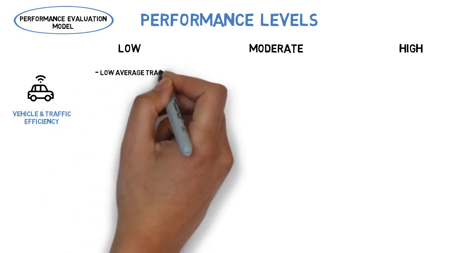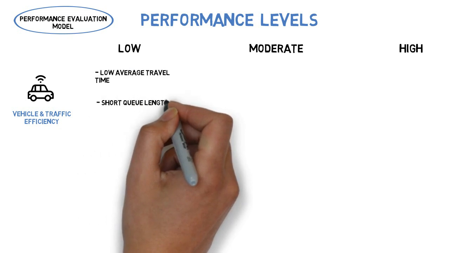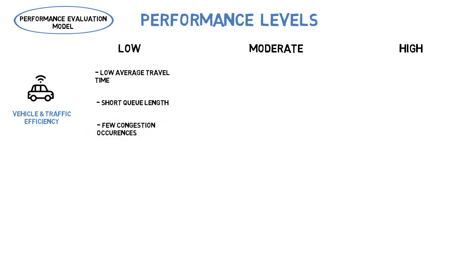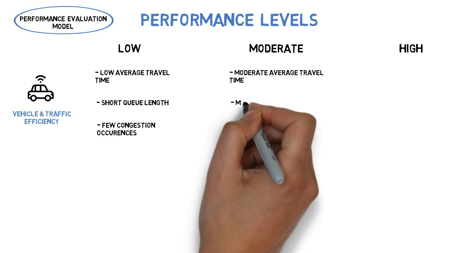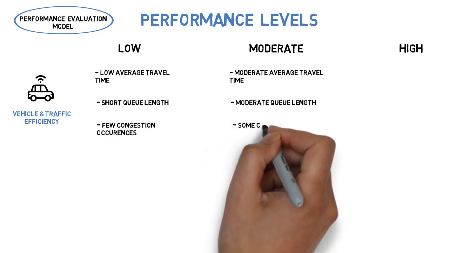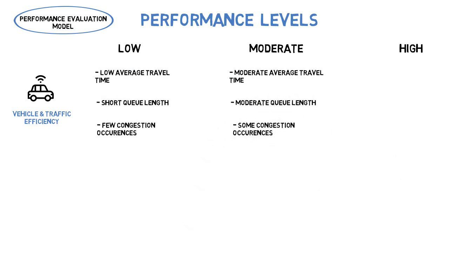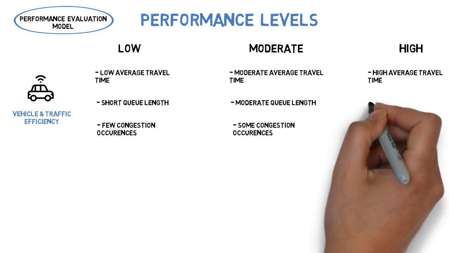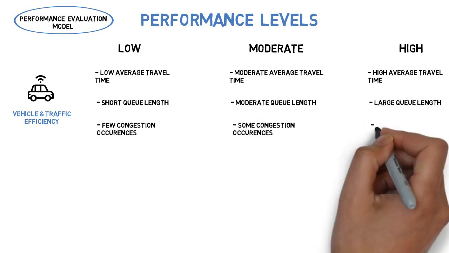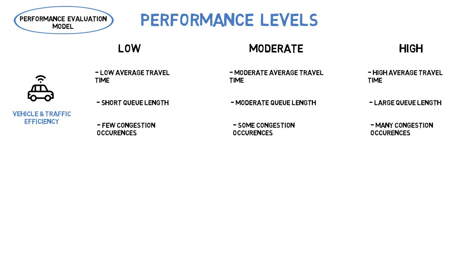Low average travel time, short queue length, and few congestion occurrences qualify as low complexity for vehicle and traffic efficiency. Moderate average travel time, moderate queue length, and some congestion occurrences qualify as moderately complex vehicle and traffic efficiency. Finally, high average travel time, large queue length, and many congestion occurrences would qualify as highly complex vehicle and traffic efficiency.